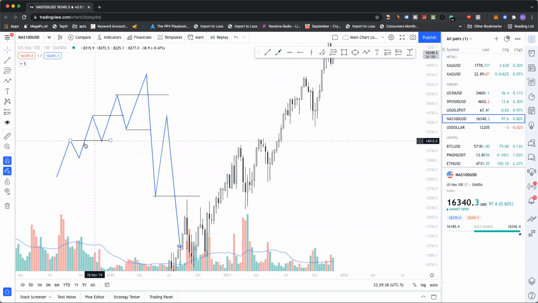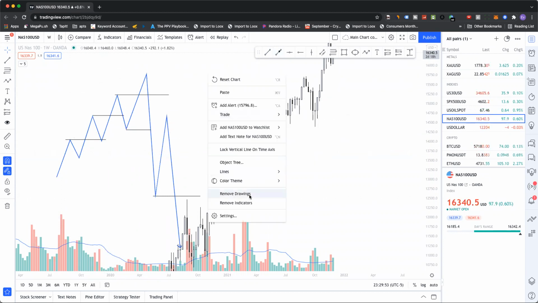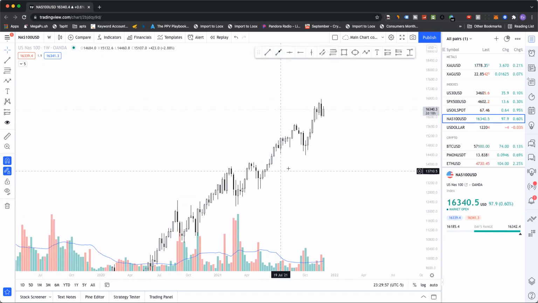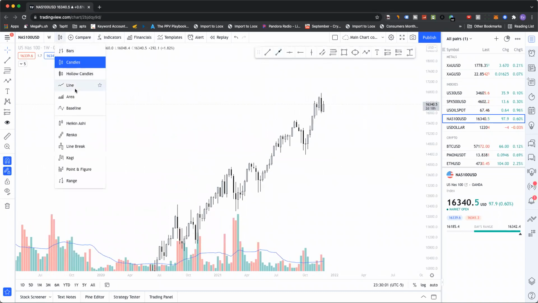Okay, so obviously we always want to be getting in on the pullback. Each pullback doesn't mean that it's bearish. It just means that we're having a retracement. Obvious stuff. But a lot of you just overlook what's obvious and wonder why so many traders are catching great trades. It's because they're keeping it very simple.